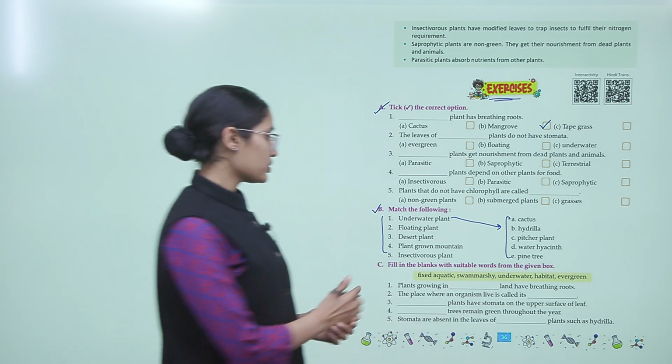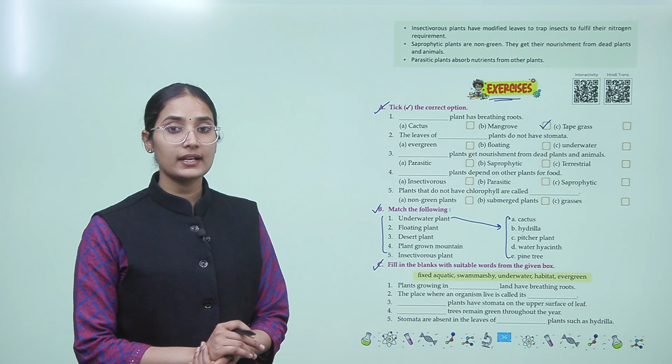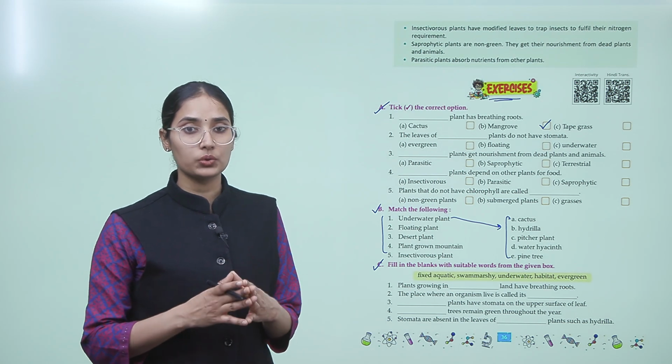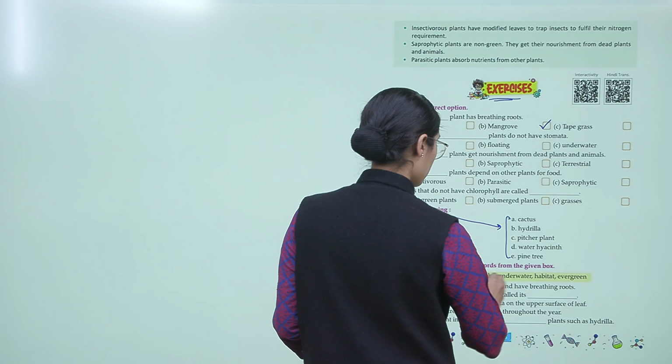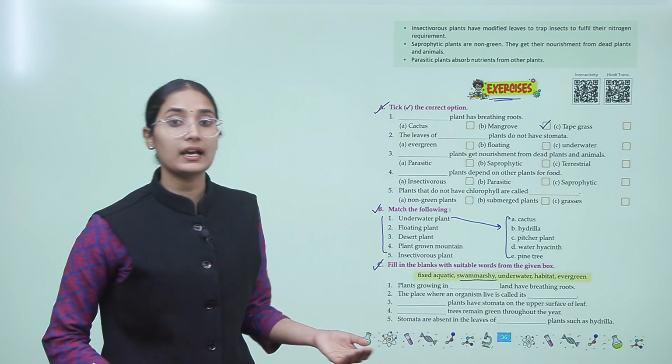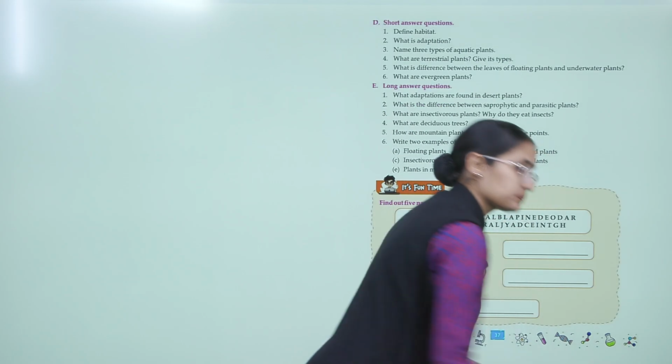Now, the next question is fill in the blanks. Plants grown in dash land have breathing roots. So, it is swamp, marshy, right? They have breathing roots. Now, let's go to the next page.